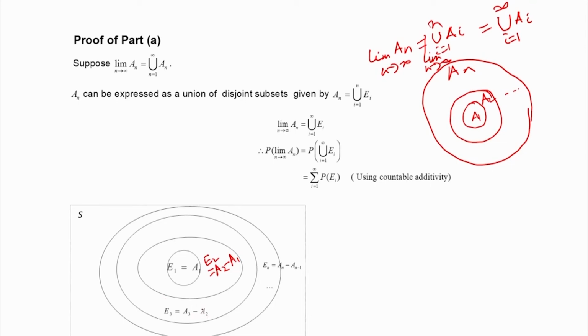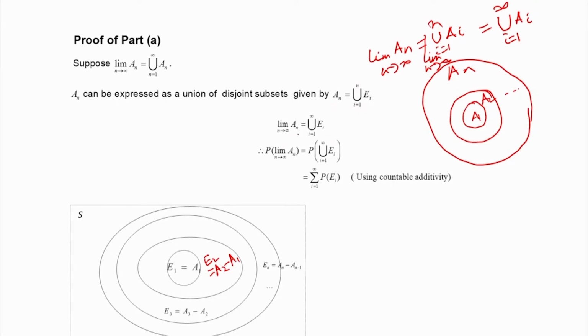So, that way we can see that A n, suppose this is my A n, can be considered as the union of the disjoint events E i going from 1 to infinity. This is E 1, this part is E 2, this part is E 3, like that. So, the union of the disjoint events E i going from 1 to n is my A n.